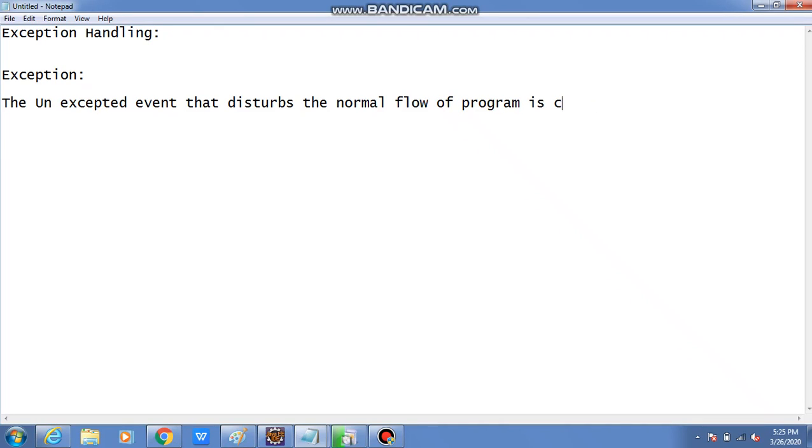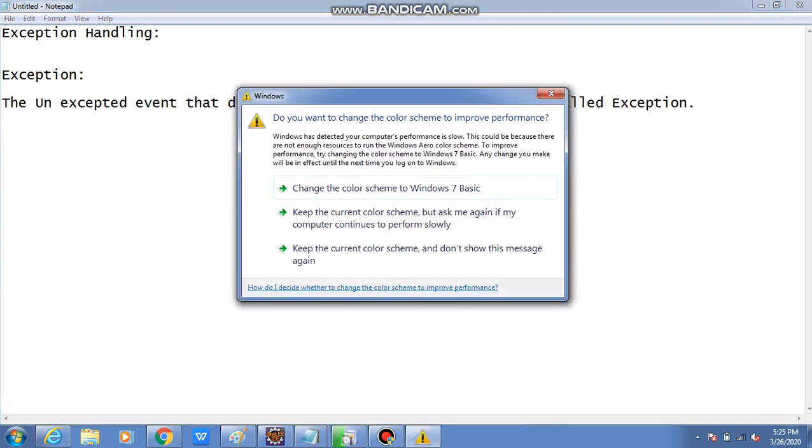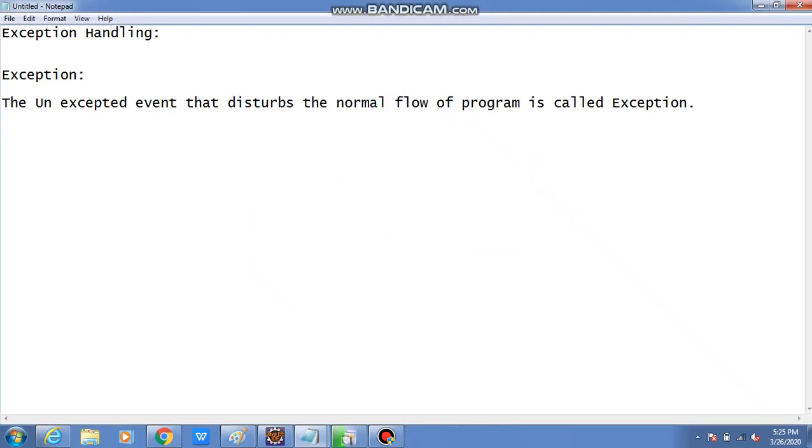Not exception handling, just exception. What is the meaning of the exception? The unexpected event that disturbs the normal flow of program is called exception.